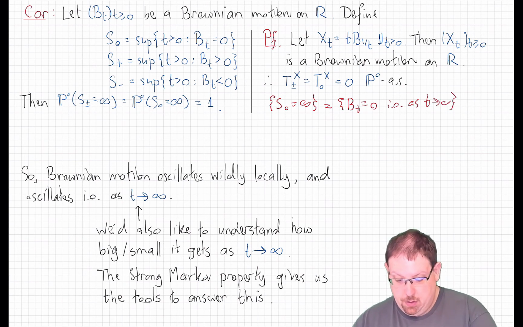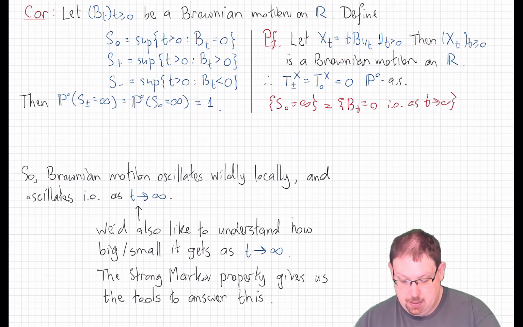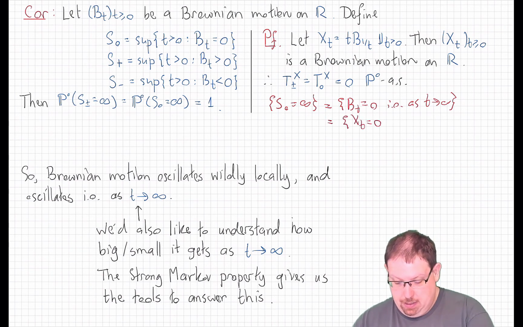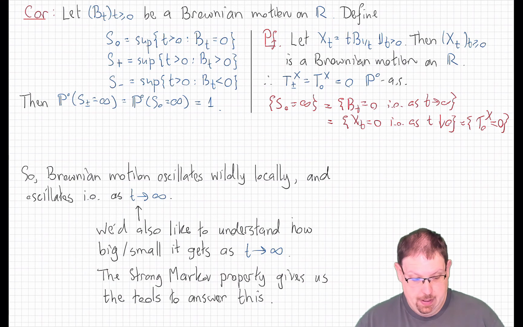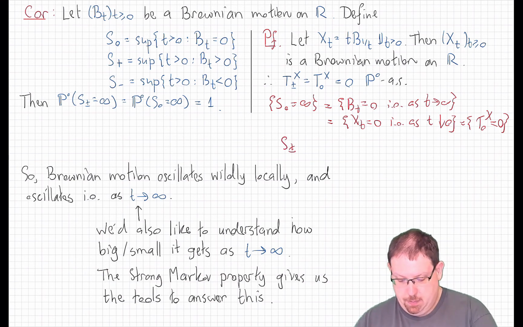But given the relationship between B_t and X_t, and the fact that this t out front is strictly positive for all strictly positive t, this is the same as the event that X_t equals 0 infinitely often as t goes down to 0. But that is exactly the event that T^X_0 is equal to 0, which we've shown has probability 1. And S plus and minus are entirely analogous.